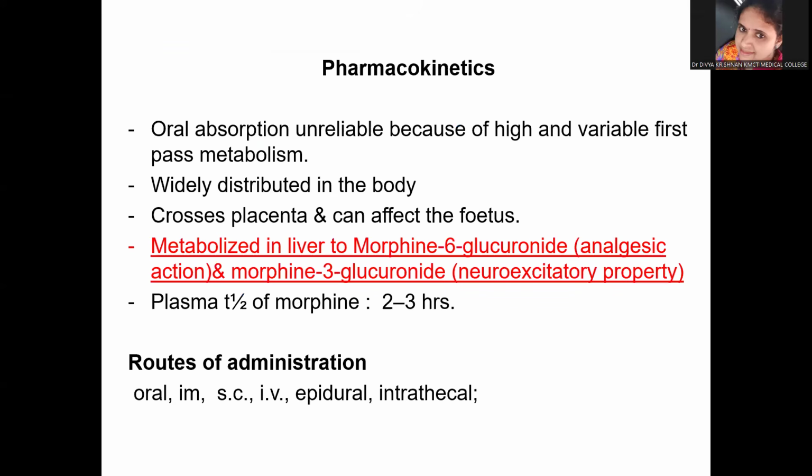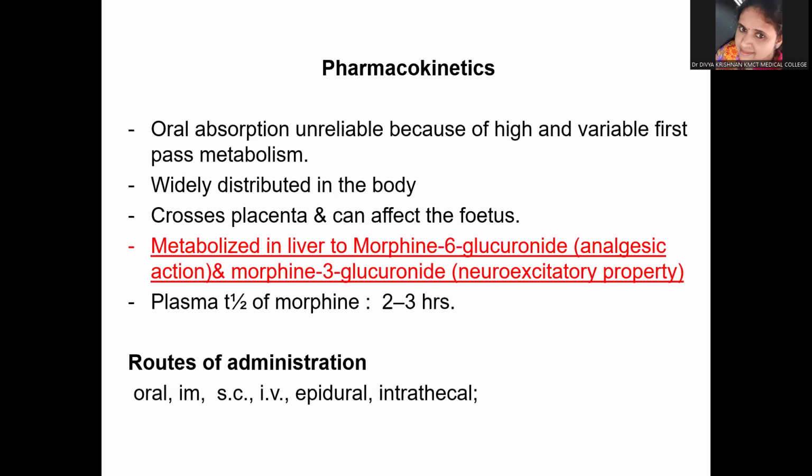Now, what is the pharmacokinetics of morphine? So, the oral absorption is unreliable because of a very high and variable first pass metabolism. It crosses the placenta and can affect the fetus. This is also a very important point, and this is the reason why it should not be used in pregnancy by any chance. It is metabolized in the liver to morphine 6-glucuronide, which has analgesic action. You have already learned it as an example of a drug which is converted into an active metabolite. It is also converted to another metabolite, morphine 3-glucuronide, which has a neuroexcitatory property.